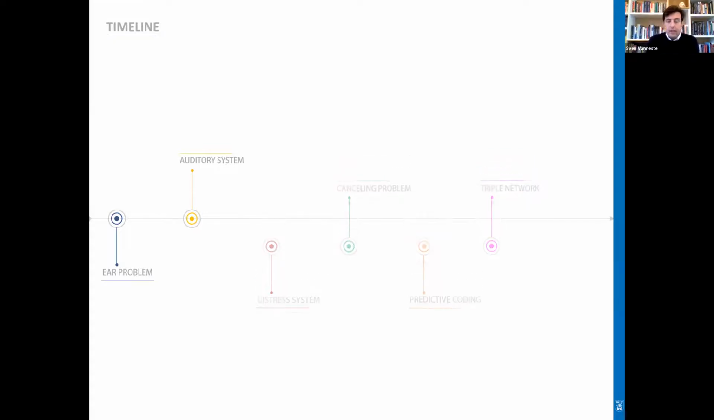So originally, the idea was that tinnitus was a pure ear problem, but based on basic research and clinical findings, neuroscientists got more and more interested in tinnitus and how the brain is involved in tinnitus. And the research started mainly with looking into the auditory system.